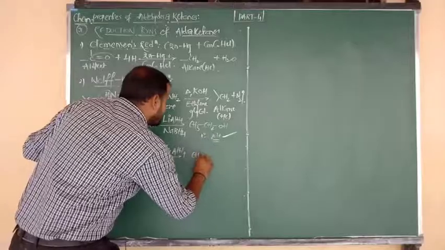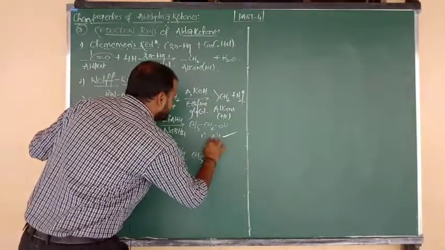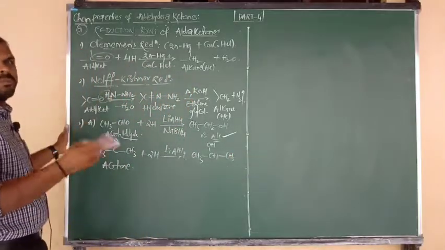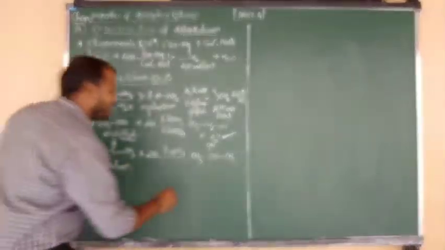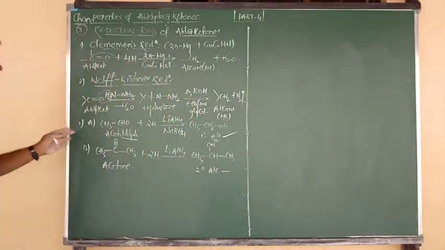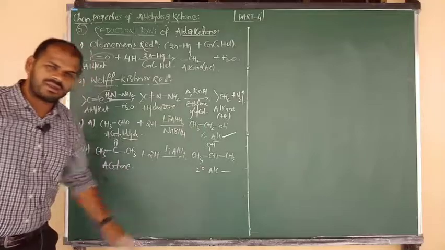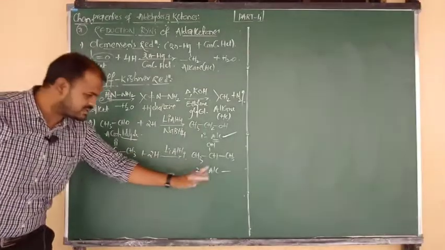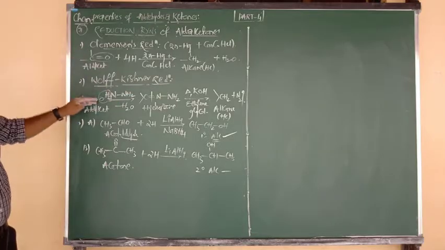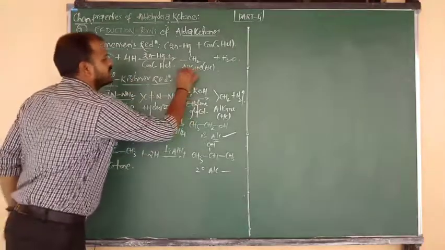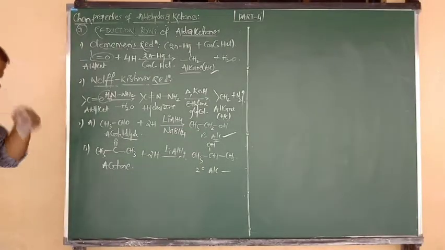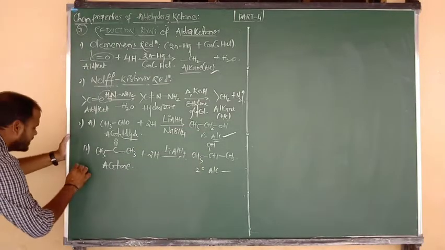So what may be the product here? CH3 bonded to CH, with OH, again bonded to CH3. That is propan-2-ol or isopropyl alcohol. So it is nothing but what, beta? Secondary alcohol. Once again, aldehydes upon reduction give primary alcohols and ketones upon reduction give secondary alcohols. But in Clemmensen and Wolff-Kishner, aldehydes and ketones both give the product alkanes, and also we can say hydrocarbons. Okay? Last and final reduction reaction.